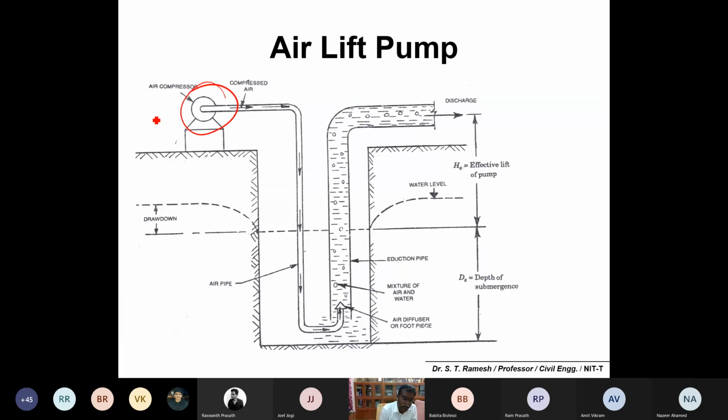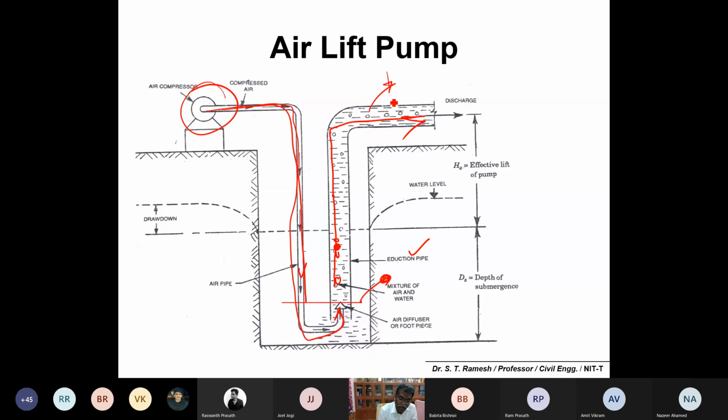You may have a compressor. Compressed air is introduced into, say, a well, and this pipe is called the delivery pipe, or you can simply remember it as the ejection pipe. You just introduce the air in small bubbles inside the pipe. You can compare the density difference of the water inside the pipe and outside the well, and because of the difference, it will lift out and you can get a delivery continuously.